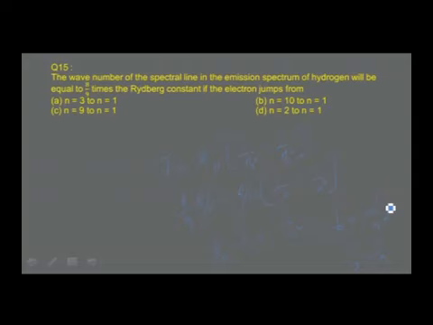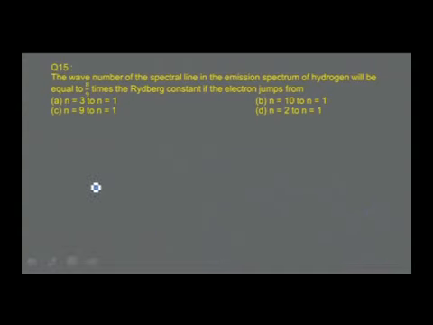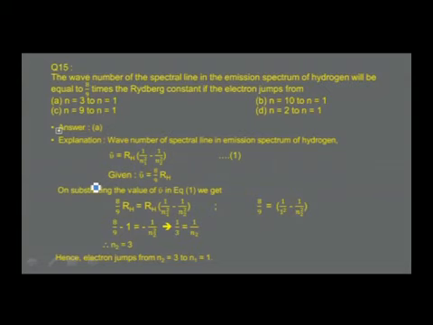So n is equal to 3. Therefore, when the electron transition takes place from n equal to 3 to n equal to 1, you will find this answer in which option? That is found in option A. See the calculation I have made. Nu bar is equal to RH, and all the points are given. Use this formula, nu bar is given, substitute the values, simplify, and you get this answer. The transition is taking place from n2 equal to 3 to n1 equal to 1. That is the correct answer.